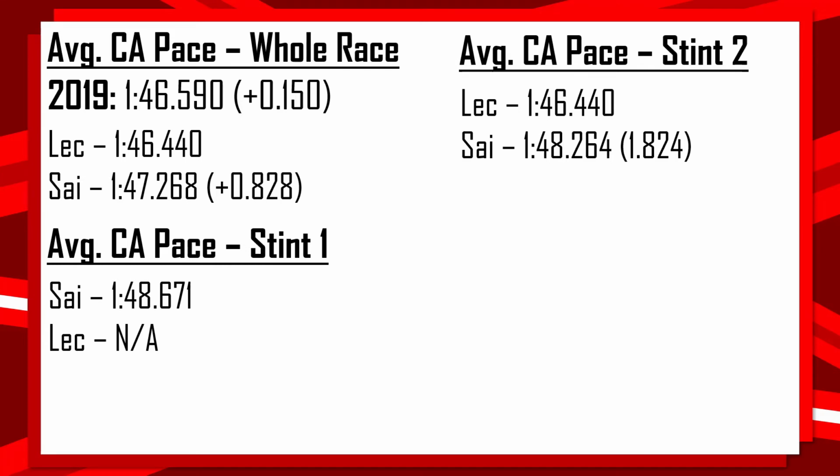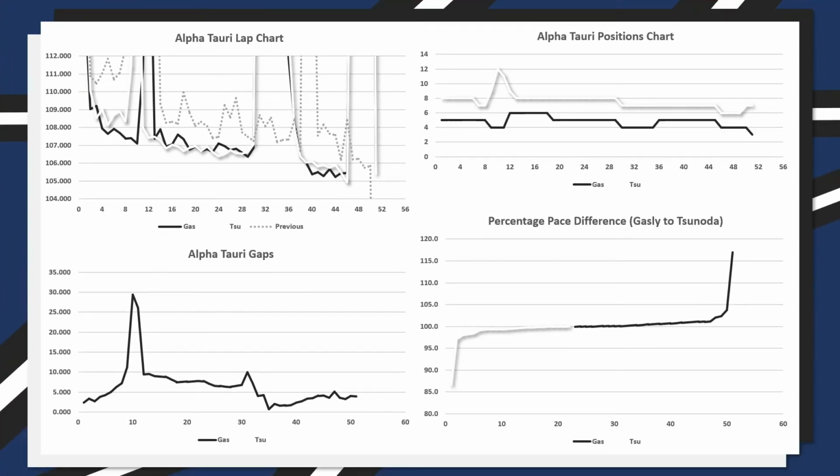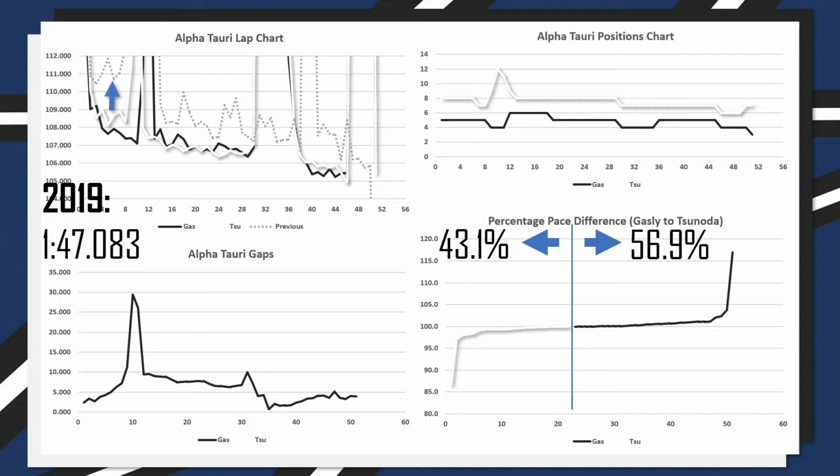Then from Ferrari, we take a look at AlphaTauri, and once again splitting their percentage pace difference down the middle. For 43.1%, it was Yuki Tsunoda who was the faster driver, and for 56.9%, it was Pierre Gasly, with their 2019 lap time pace being a 1:47.083. Then, in a similar manner to Mercedes, we actually have a very big pace difference between the two cars, with Pierre Gasly in the black being about half a second to a second a lap quicker than Yuki Tsunoda, which raises the gap from just under 5 seconds to just under 10 at the first pit stop phase.